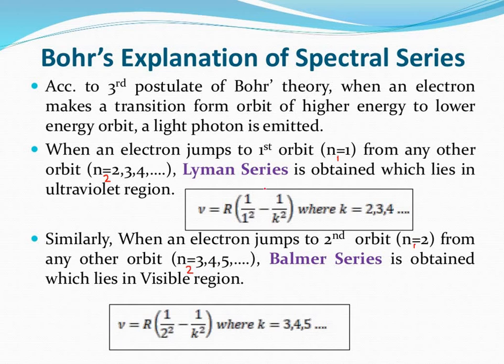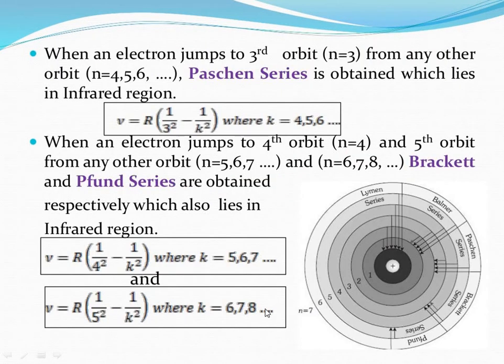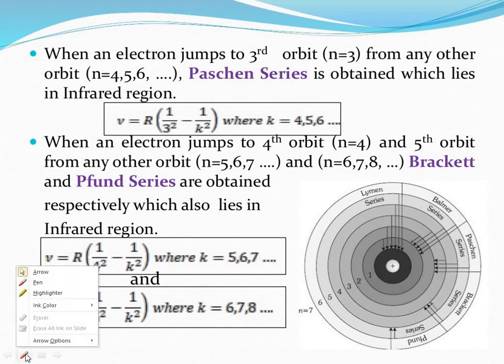This particular series is called the Balmer series, and it is obtained in the visible region, while the previous one, the Lyman series, is obtained in the ultraviolet region. Coming to the next one, if the electron transition takes place to the third orbit from any of the higher ones, that is called the Paschen series.